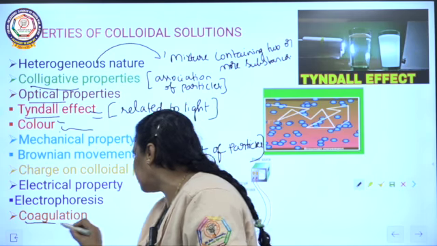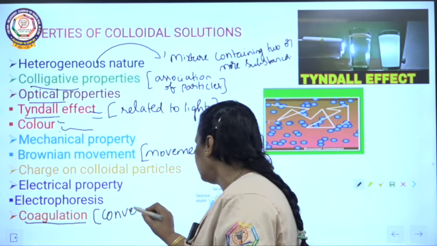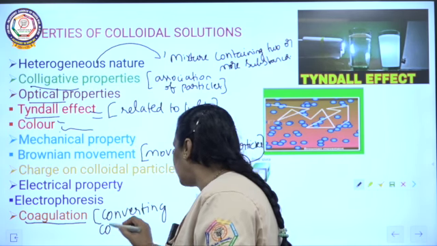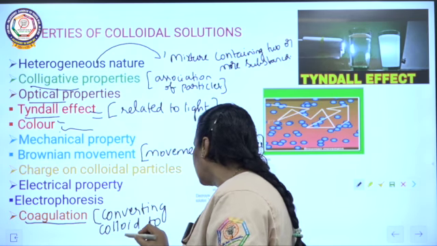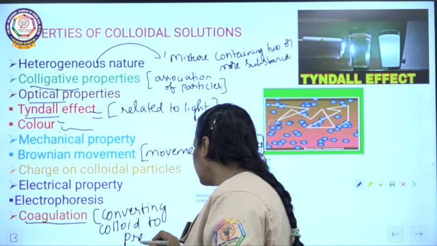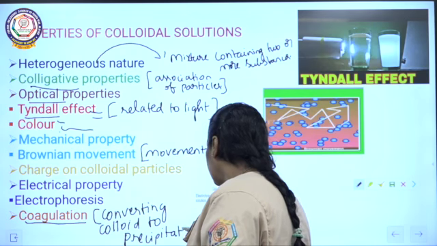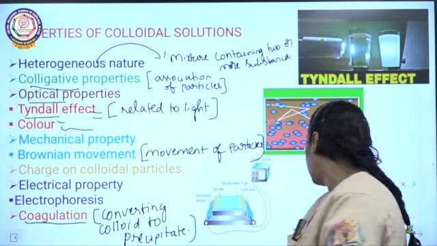What is coagulation? Converting a colloid into a precipitate. When a colloid is converted into a precipitate, we call it coagulation. All these properties we are going to see in detail.